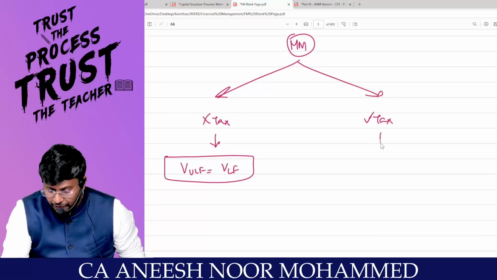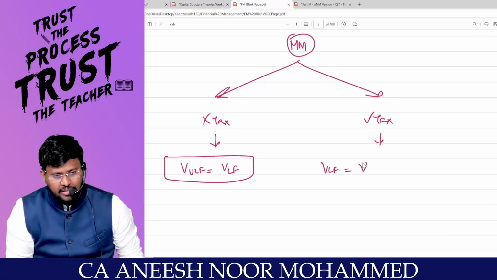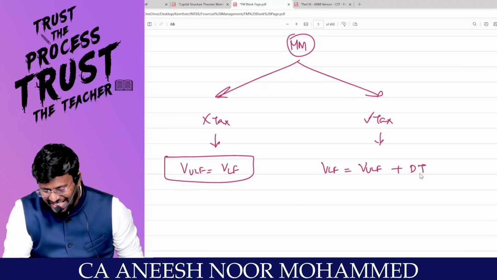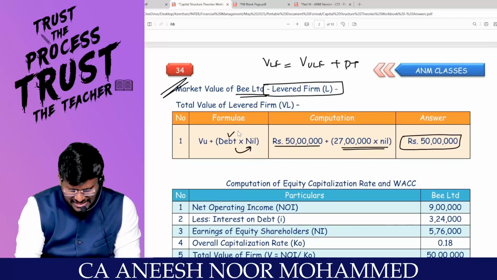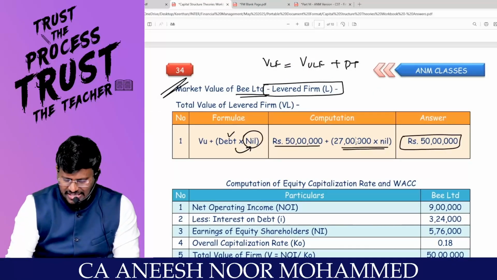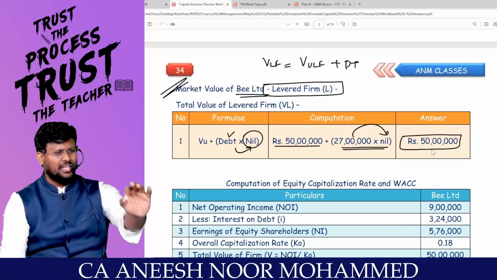Whereas, my dear lovable students, if there is tax, the value of the levered firm is equal to the value of the unlevered firm plus DT plus what? DT. D means debt, T means tax rate. Can you proceed, sir? So here debt is there, but tax is not there. Are you agree with me? That means 27 lakhs into 0 comes to 0. So 50 lakhs plus 0 comes to 50 lakhs will be the value of the firm.